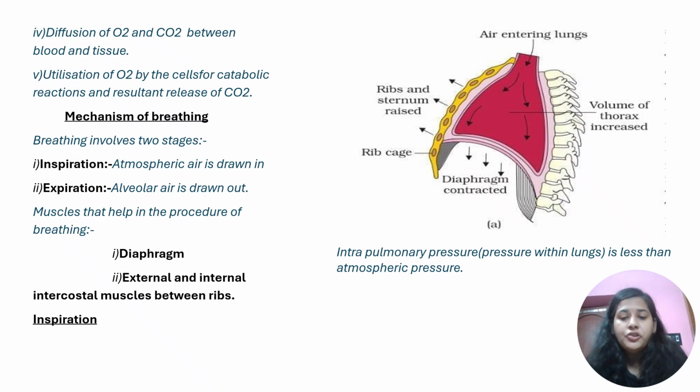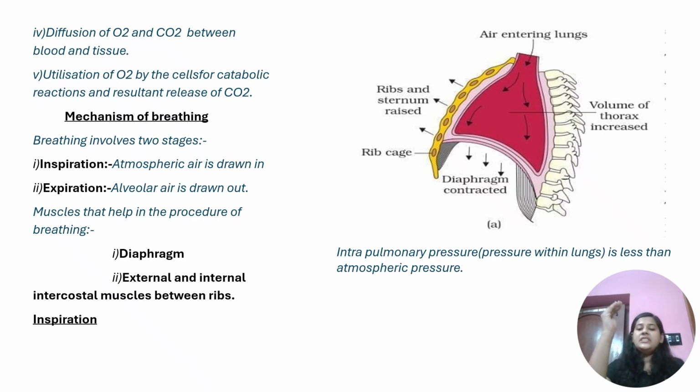There is contraction of both the external intercostal muscle as well as the diaphragm. So during contraction, what happens? Suppose this is the diaphragm, which is present below the lungs. During contraction, it becomes flat. That means it is increasing the space, so the volume inside the lung increases.